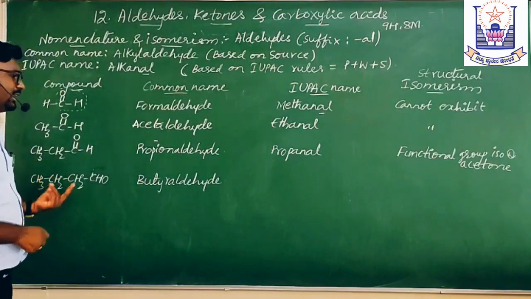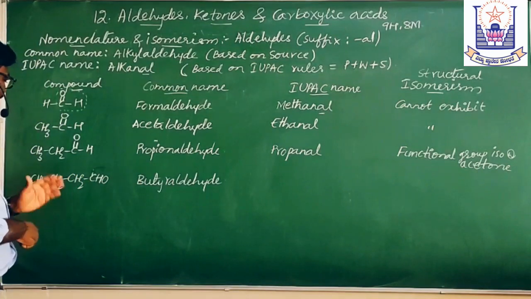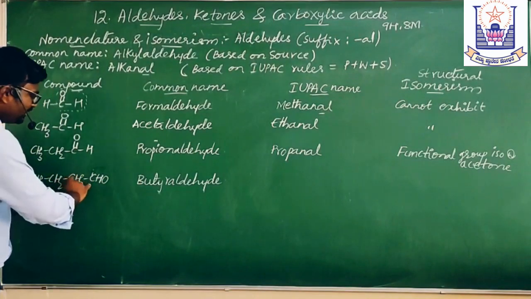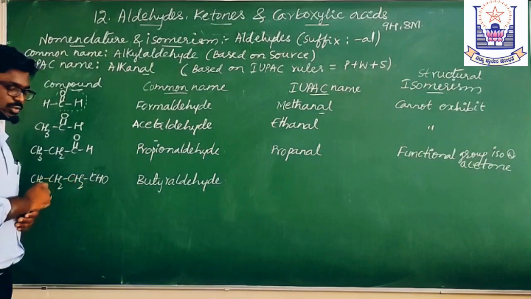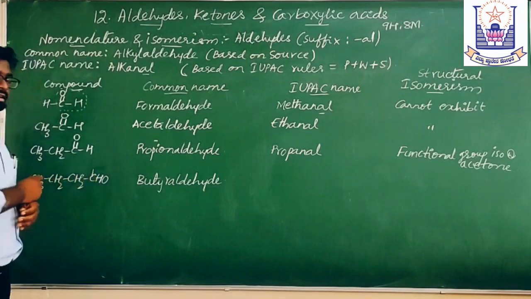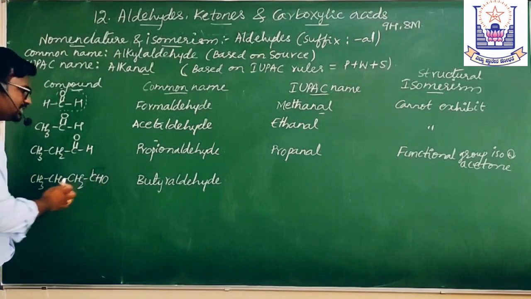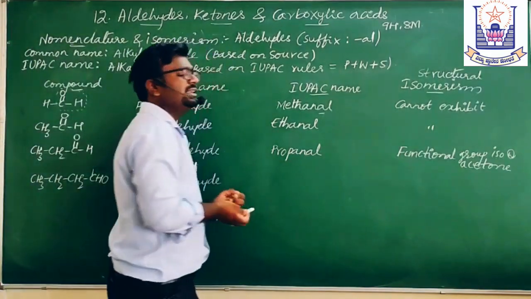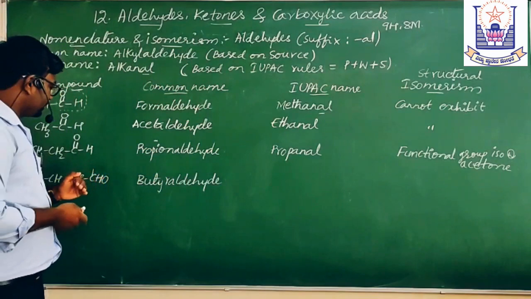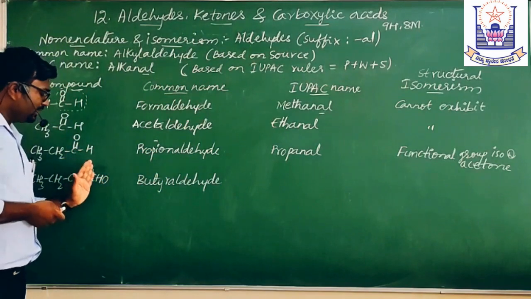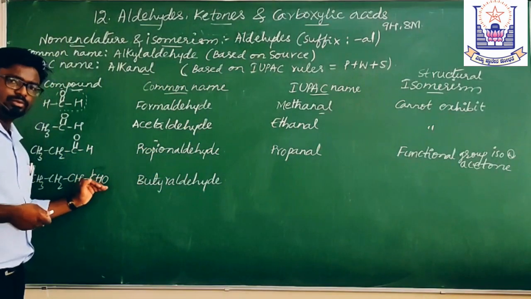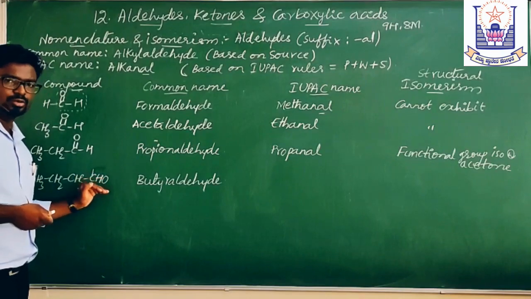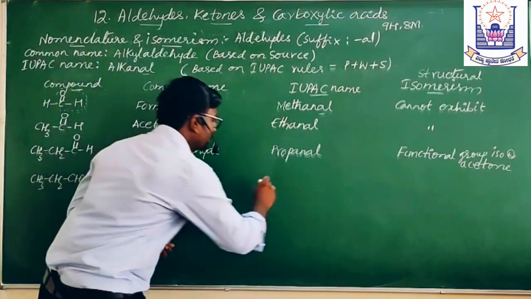Now, what is the IUPAC name of this compound? 4 carbon atoms are there, and the terminal is the CHO. You take this as carbon 1. Therefore, it is butanal or butan-1-al. Usually, for aldehydes, the CHO group will be present as a terminal group only. So, it is butanal.